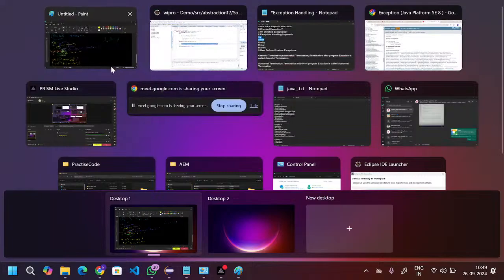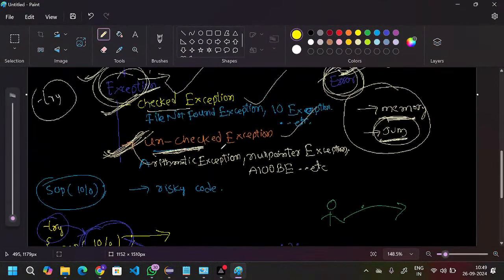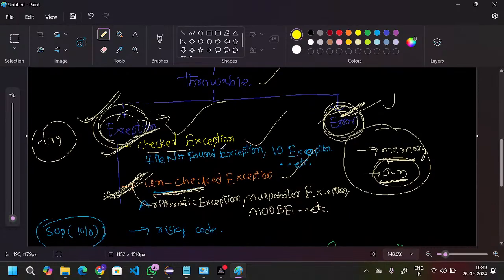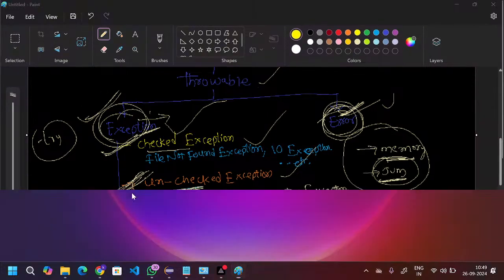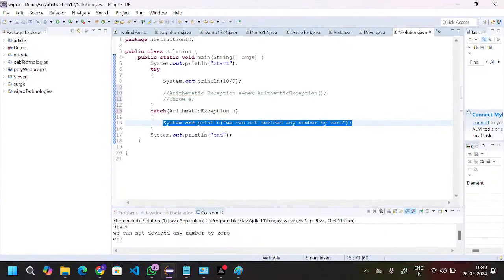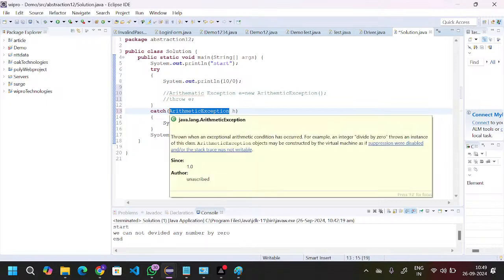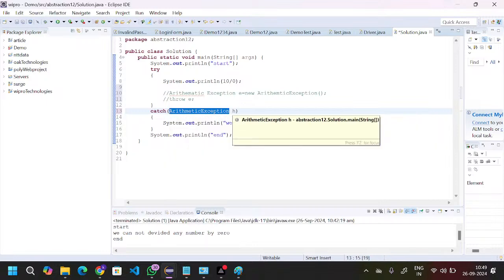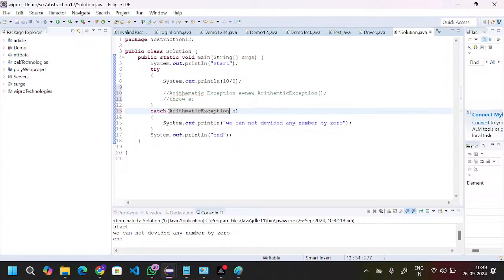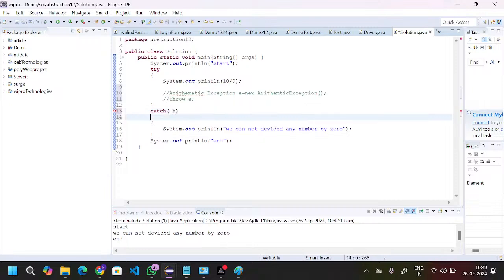So why am I using Exception? Because if you observe here, ArithmeticException and Exception, who is the parent? Exception is the parent, right? So here we can use the specific exception or we can use the parent exception also. Anything is valid. The data type you can use as the specific exception or the parent; both cases you can use.